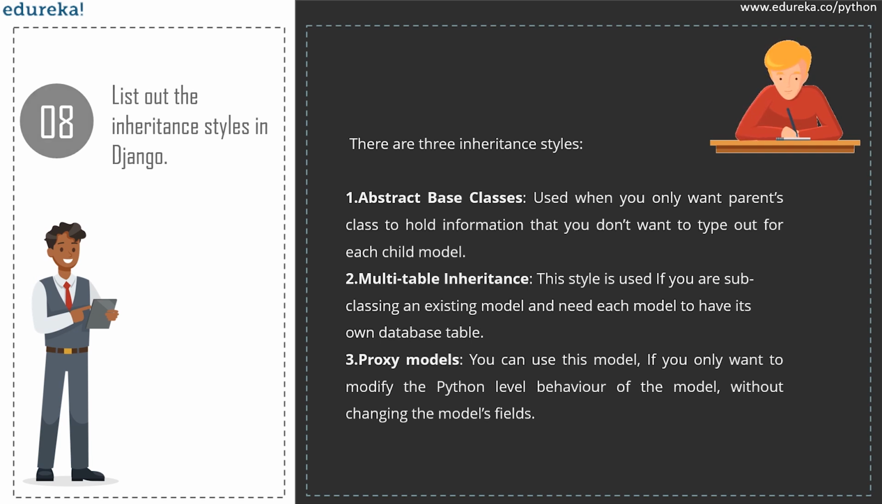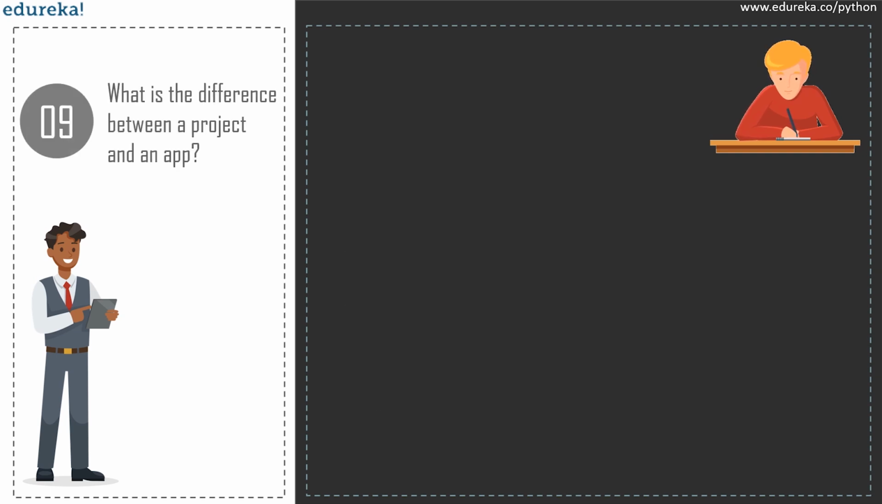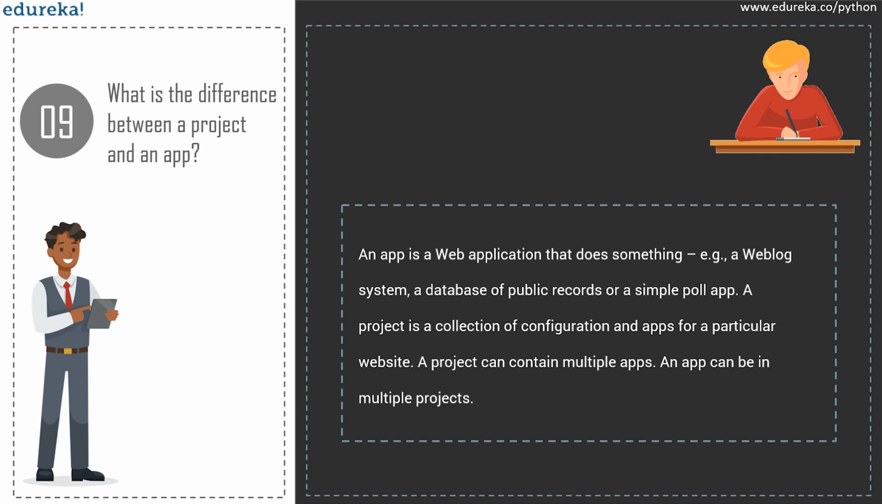So now moving on, what is the difference between a project and an app? Now many of us actually get confused between apps and projects. An app is a web application that does something. For example, in a weblog system, a database of public records is a simple app. A project is actually a collection of configurations and apps for a particular website. A project can contain multiple apps and an app can be in multiple projects.